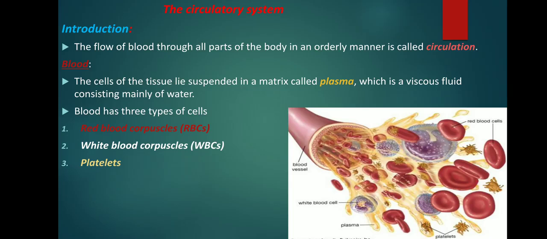The first type of blood cell is the erythrocyte, or as they are commonly called, red blood cells or RBC. The next type of blood cell is the leukocyte, also known as white blood cells or WBC. The last, third blood cell type is the thrombocyte, commonly referred to as platelets.